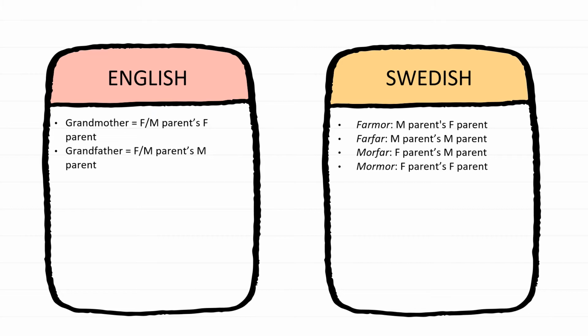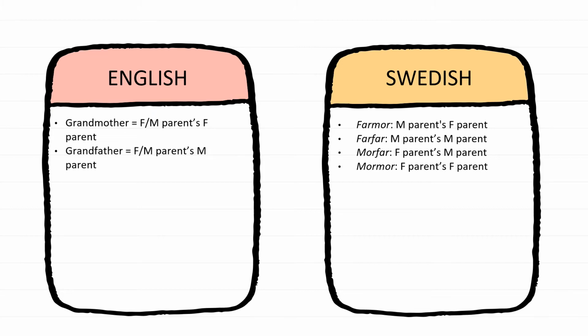It's a contrast to the Swedish language, which has farmor, farfar, morfar, and mormor. Those four refer to the immediate relative's sex. So, if you use farfar, it's the M parent's F parent, which means it's the father of your father. English doesn't signify this, but Swedish does.